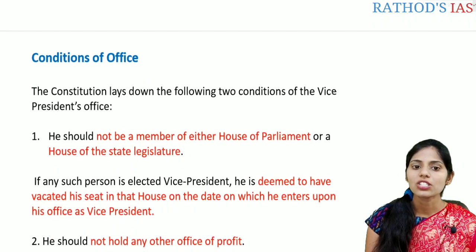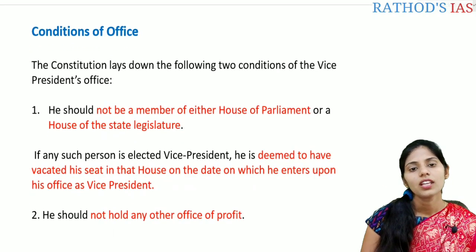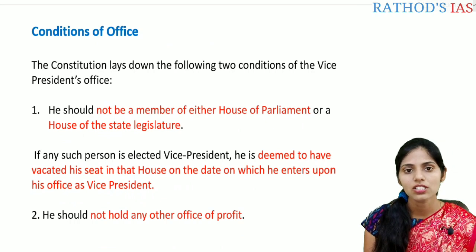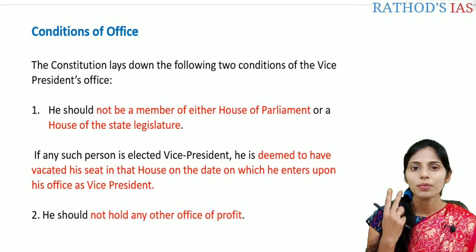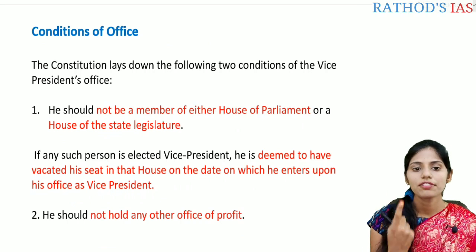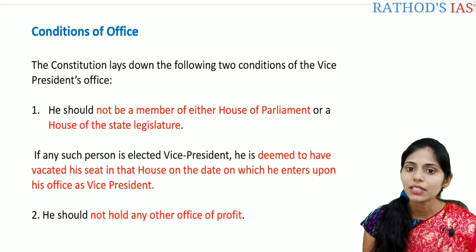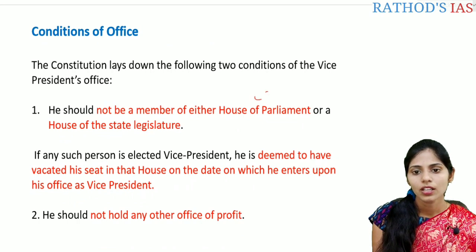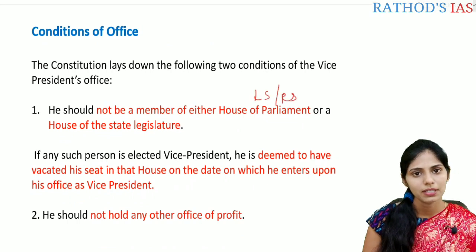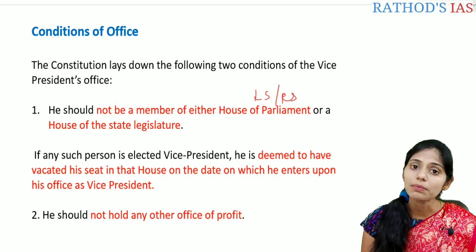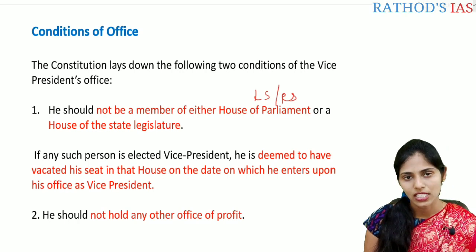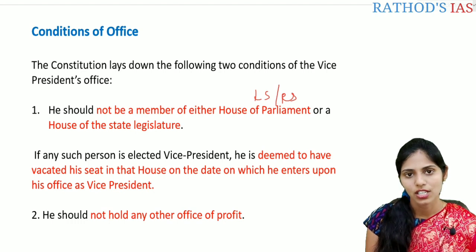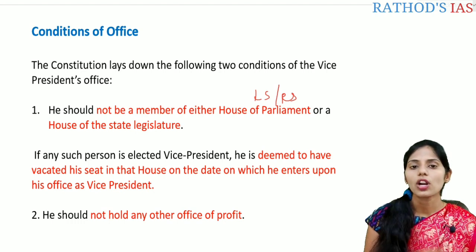And next one is conditions of office. Here, the Constitution itself lays down some of the conditions regarding the Vice President. There are mainly two important conditions. First one is he should not be a member of a House of the Parliament, that is either Lok Sabha or Rajya Sabha. And he should not be a member of a House of the Legislature as well, either the State Legislative Assembly or the Legislative Council of a State.